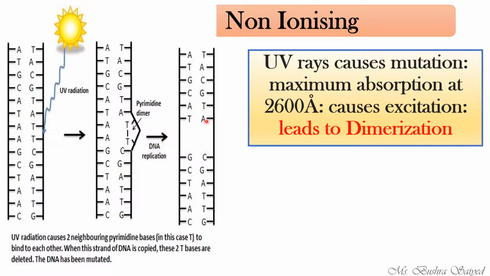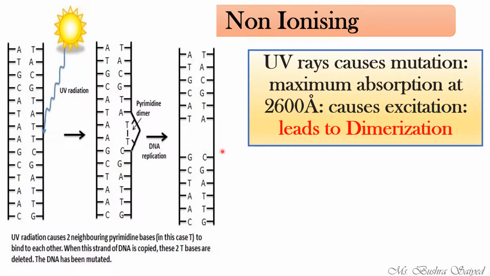It will not be able to bind with adenine because it has already bound with the other thymine residue. In addition to that, it might bind with guanine, means it is wrongly paired. Okay, it will not be able to bind with adenine, but it will bind with the guanine residue, causing damage